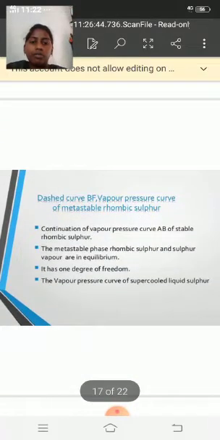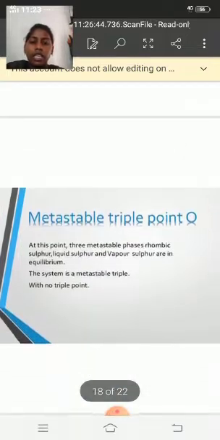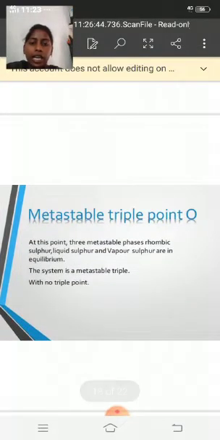Next, go to the dashed curve BF, the vapor pressure curve of metastable rhombic sulfur. It is a continuation of the vapor pressure curve AB of stable rhombic sulfur. The metastable phase rhombic sulfur and sulfur vapor are in equilibrium. It has 1 degree of freedom. This is the vapor pressure curve of liquid sulfur. Next, go to the metastable triple point. At this point, three metastable phases, rhombic sulfur, liquid sulfur and vapor sulfur, are in equilibrium. The system is a metastable triple point.